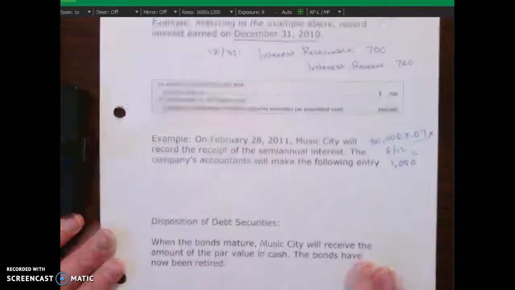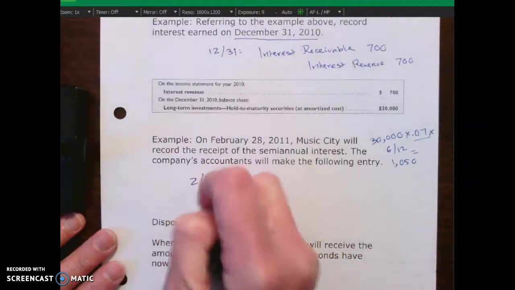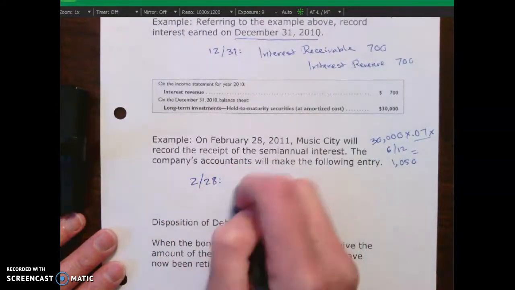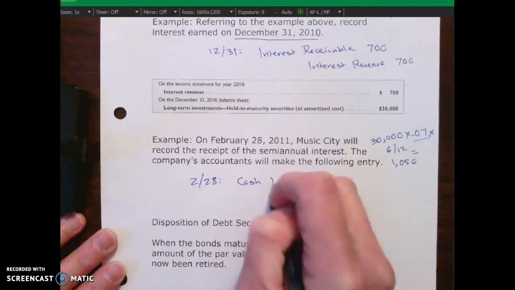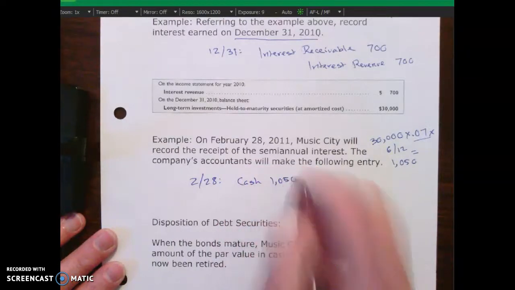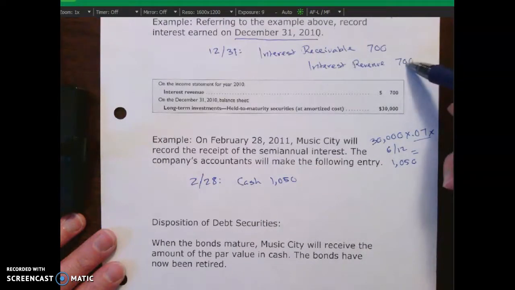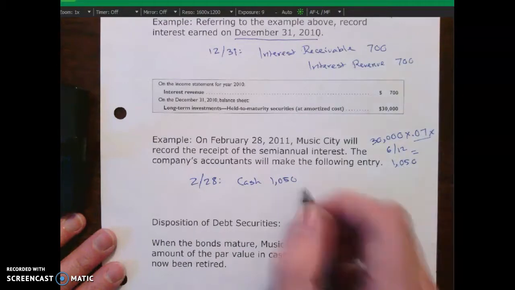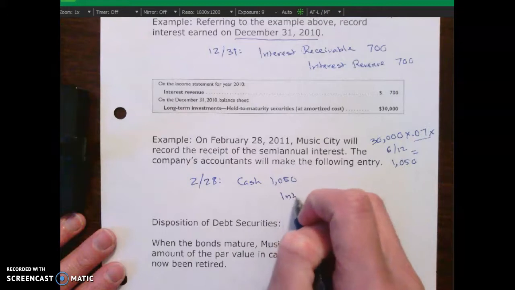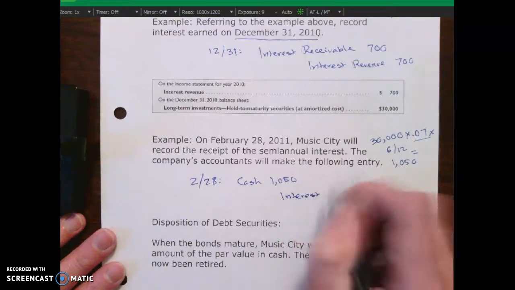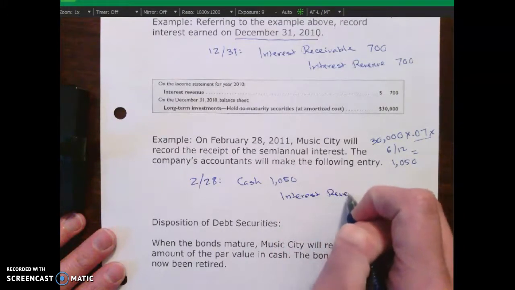So we can come over here. It's on 2/28. You can debit cash. Now, I earned $700 worth of that interest revenue in the prior accounting period, which means I only earn in this accounting period $350 worth of interest revenue.